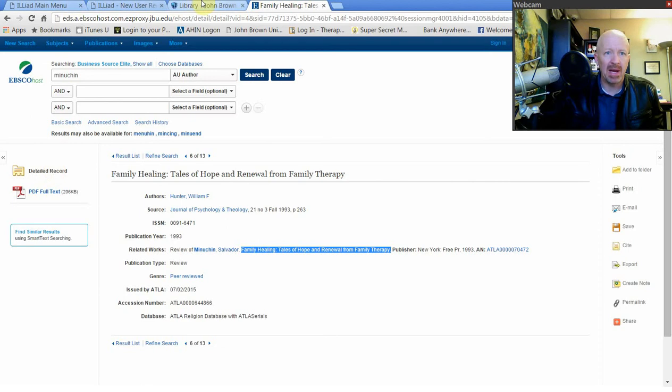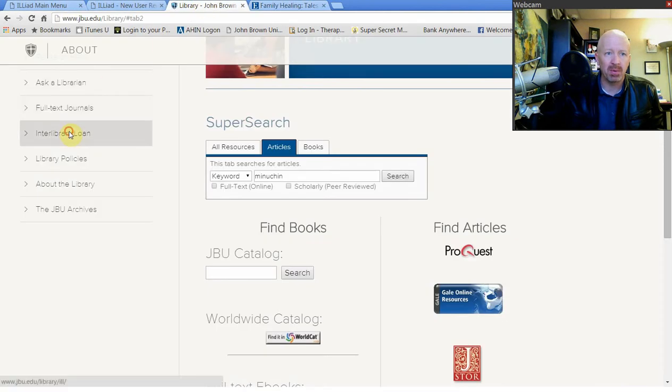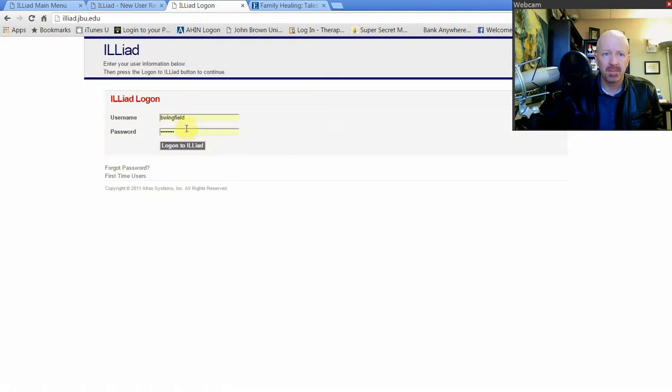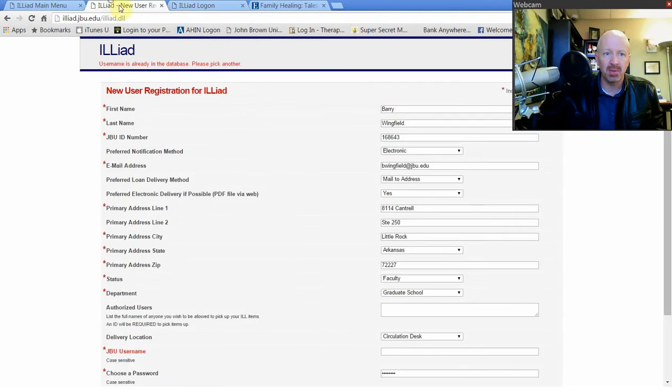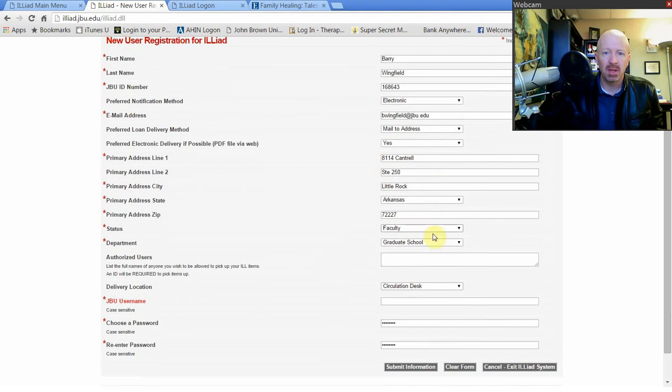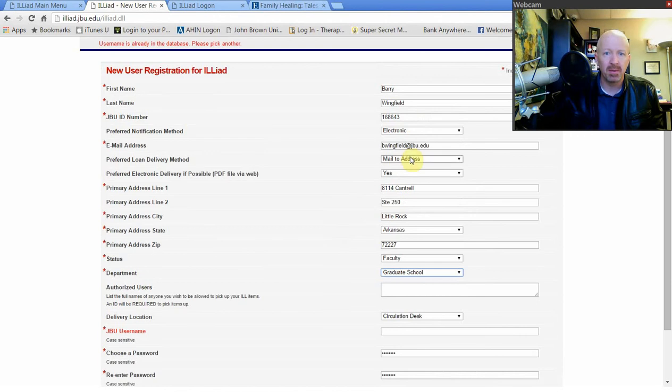And then I'm going to go back to the library homepage. I'm going to go to Interlibrary Loan, and I'm going to log on to my ILLiad account. Now, if you've never used ILLiad before, you'll need to click on First Time User, and you'll come to this page. And this is where you fill out who you are, your JBU ID number. Be sure you select graduate status, department, graduate school, preferred loan delivery method, mail to address.